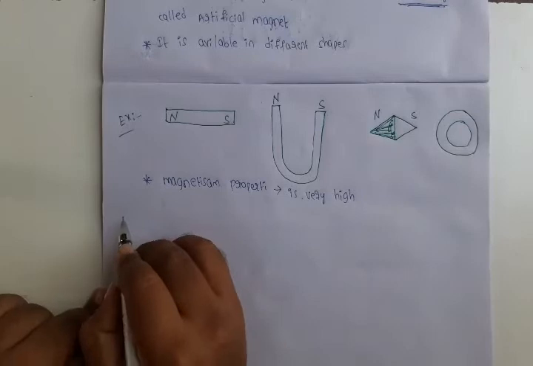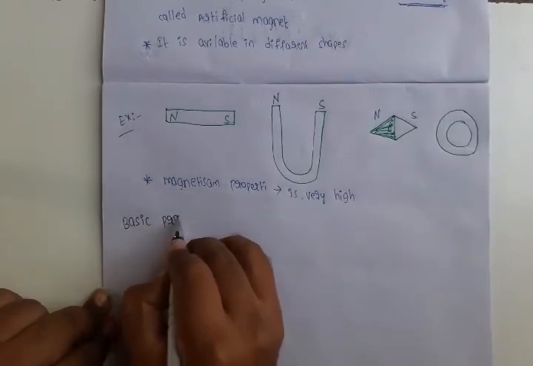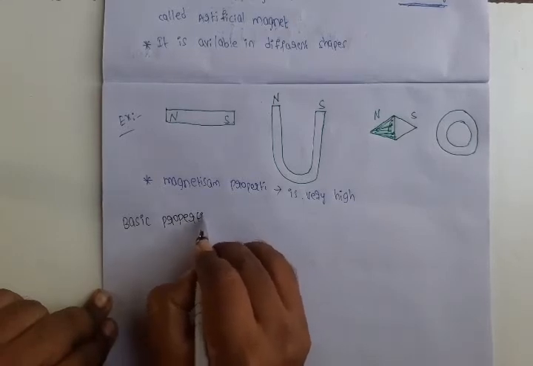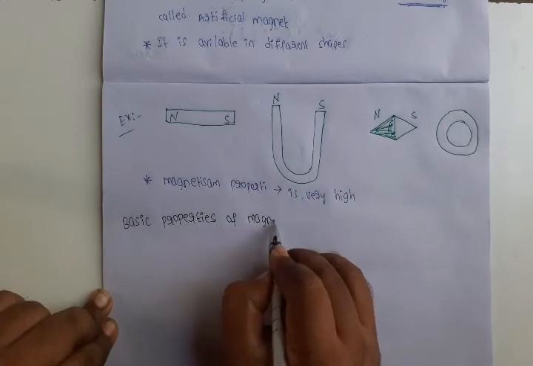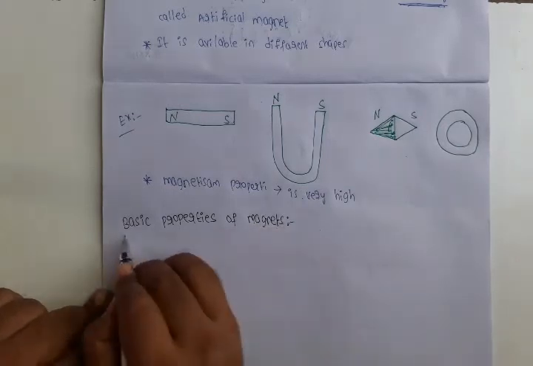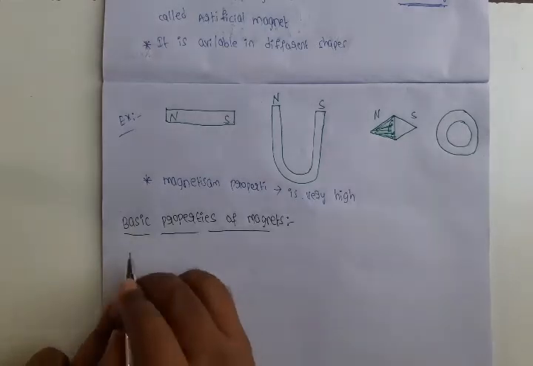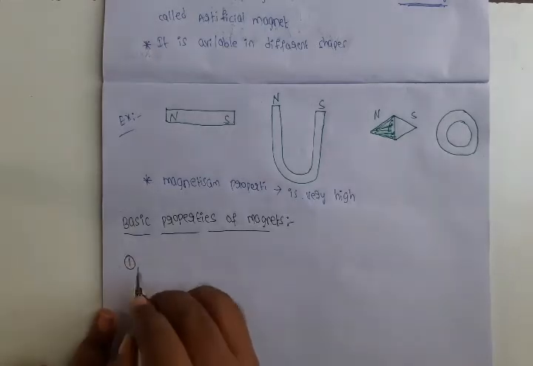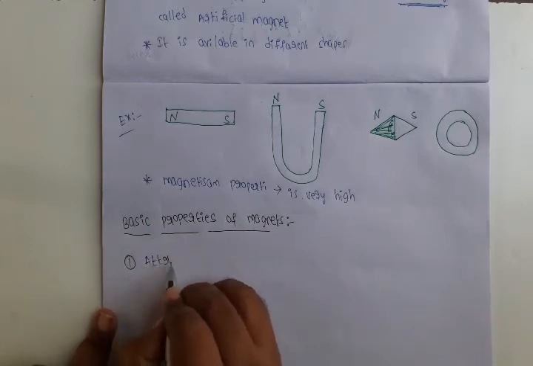Next topic, basic properties of magnets. What are the basic properties of the magnet? The first property of the magnet is the attractive property.